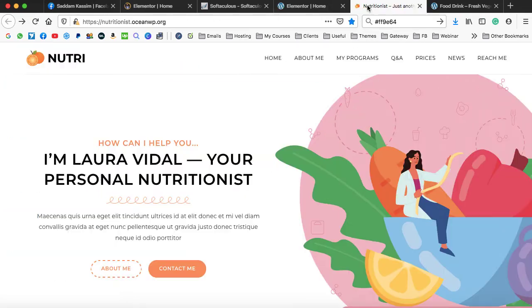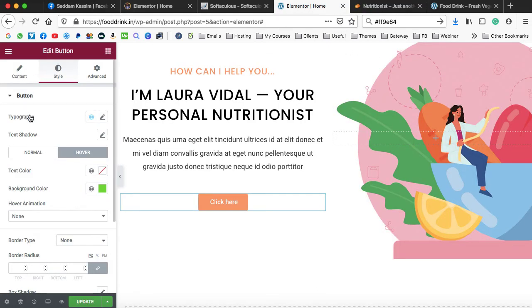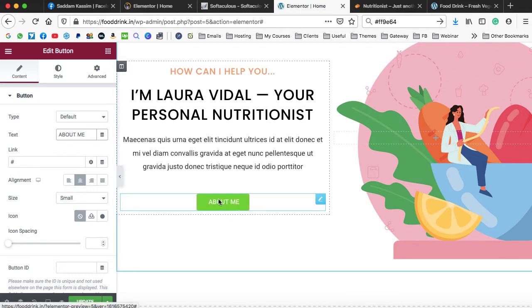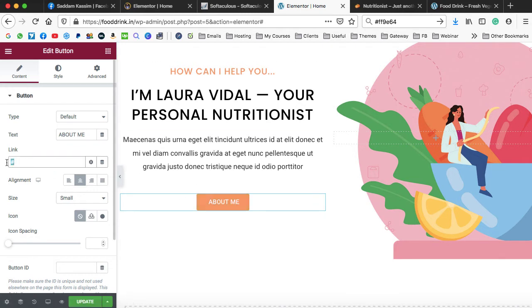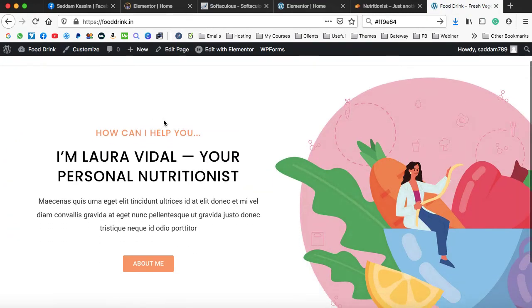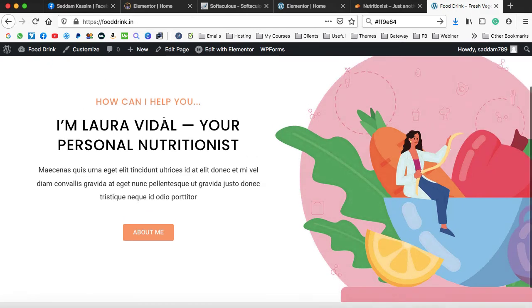Now next thing is that we need to copy the text, so it is about me. Let's go ahead and we can type about me. So click on this content tab, and here we can see text box. Type here about me, and here you can put the link of the page that you would like to open when someone clicks on this button. So let's say I'm opening Google over here. So that's really simple. At last, click on update. Now let's refresh our home page. Here we go. So this is how we can create the content on our page.